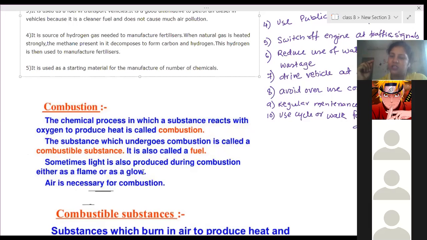Combustion means only when it combines with atmospheric oxygen. Not with oxygen produced by some other reaction and then that oxygen combining with this substance and producing something else. No, that is not combustion.